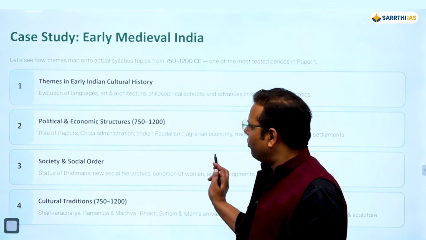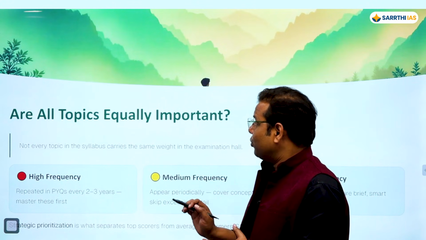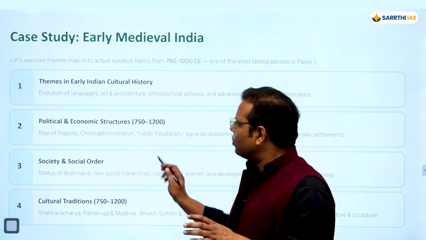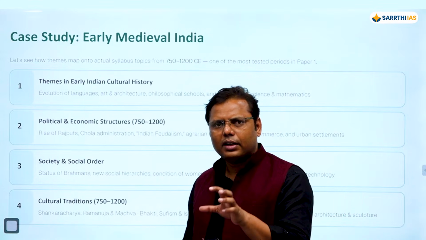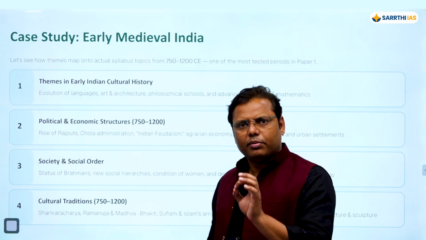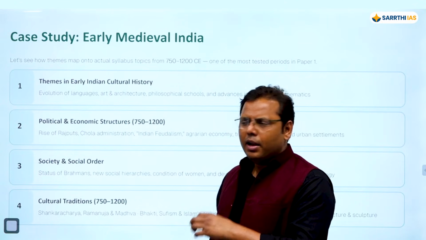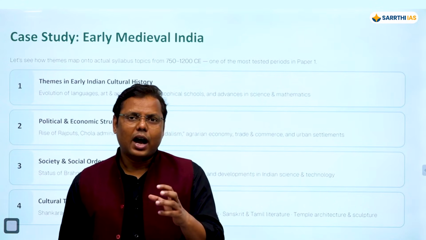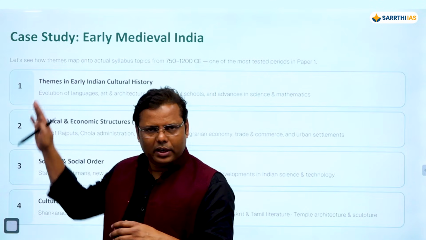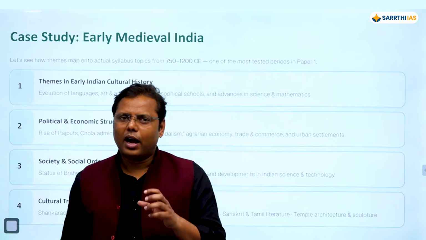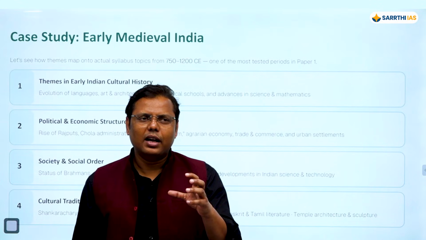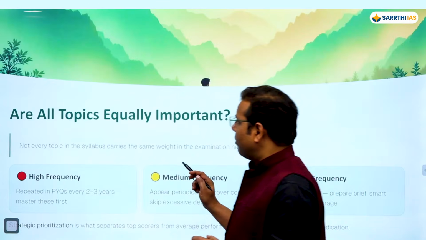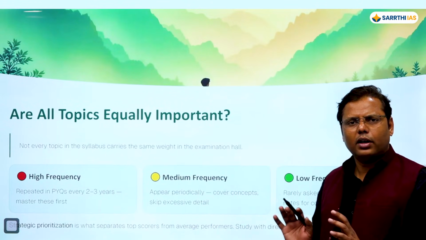But ideally, frankly speaking, if I ask this question, are all topics equally important? Not really. Let's say when it comes to the syllabus I was showing you just now, ये syllabus के कौन से part को cover करता है? Early medieval India. Early medieval India is one of the most complicated areas, and that's why I picked it here, to show how you are going to simplify your content or your syllabus. There are so many things given, but out of these topics, you can hardly find 5 to 6 important themes which are relevant for you. That's how I have written here, all topics are not equally important or relevant.